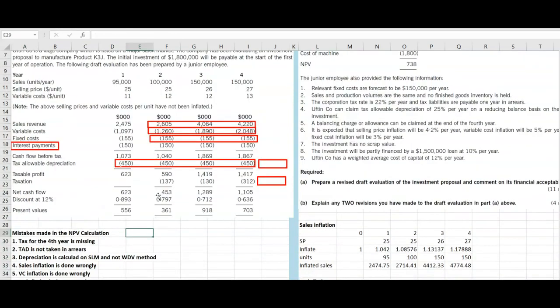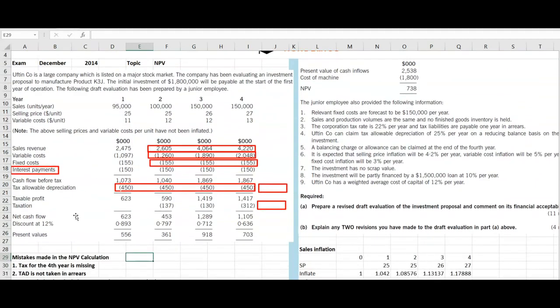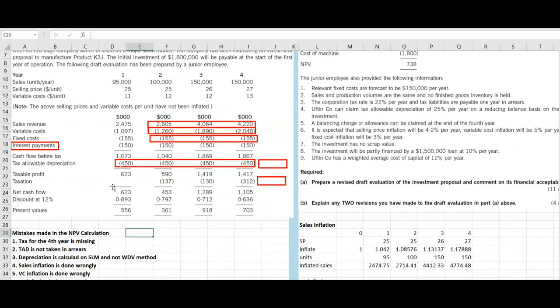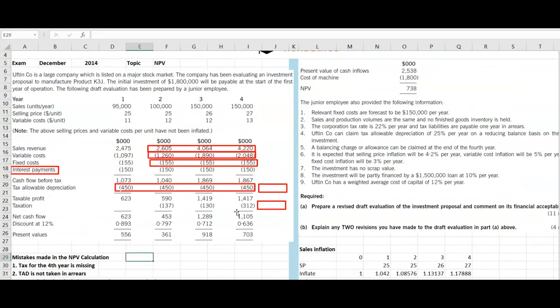There's very little probability that you will get this kind of a sum, but ensure that you understand how these mistakes have been made, because these are the typical mistakes that a student makes in an exam. So that's why they have given this question in an examination. So ensure that you don't make these kinds of mistakes in an exam.